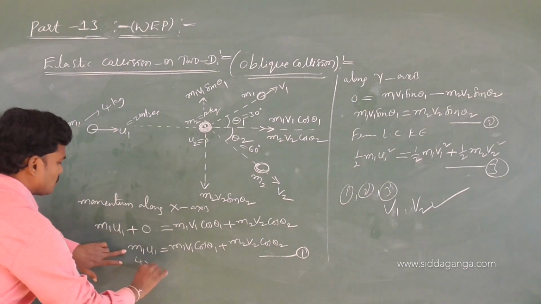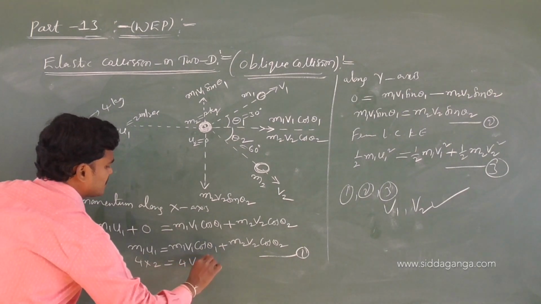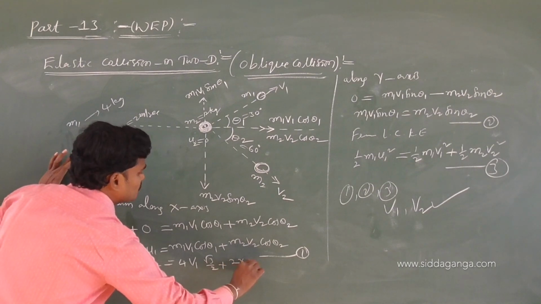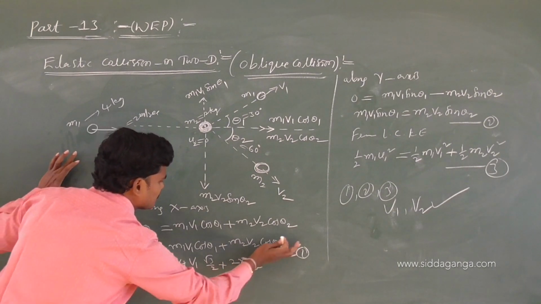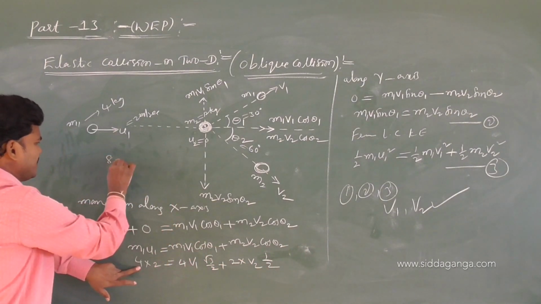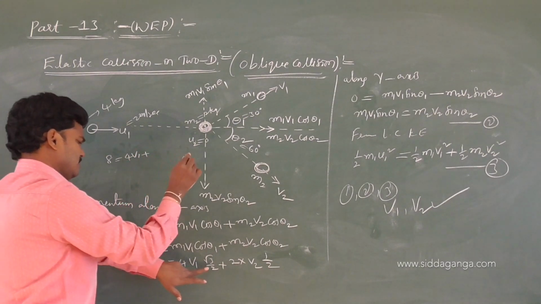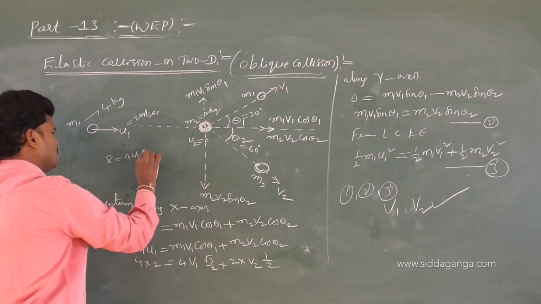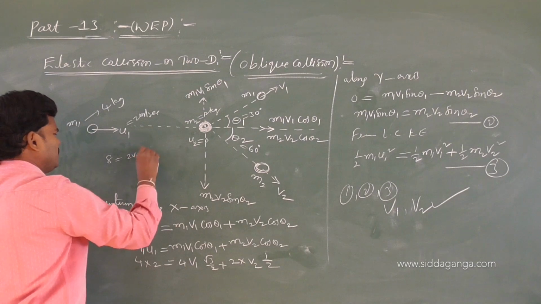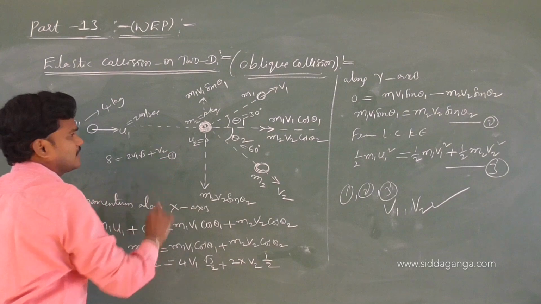See, this is 4. U is 2, 4 V1 we don't know, cos 30, root 3 by 2, 2 V2 we don't know, cos 60, 1 by 2. See, I am getting one equation. What is the equation? 8 is equal to, don't write, just check, 4 V1 root 3 by 2. So this is 2 V1 root 3 plus V2, equation 1.